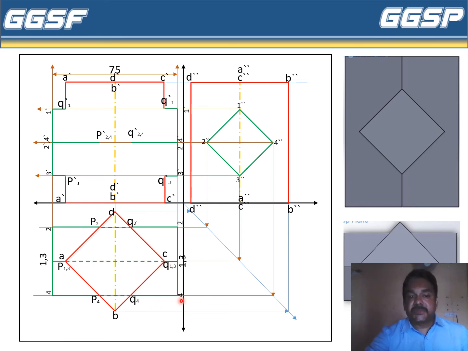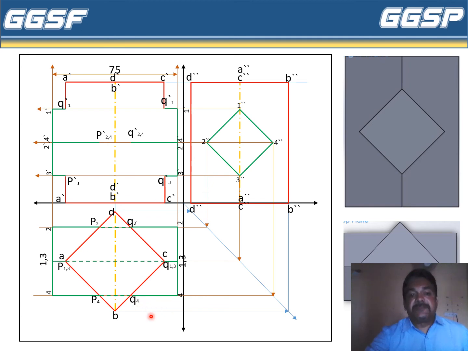In the same way, the 4 point is coming here, going inside the prism, and coming out of the prism. So this point is called P4, and this point is called Q4. So from the vertical axis, the left side can be named P, and the right side of the vertical axis can be named Q. Now we have to draw the projections from this top view for completing the lines of intersection in the front view.